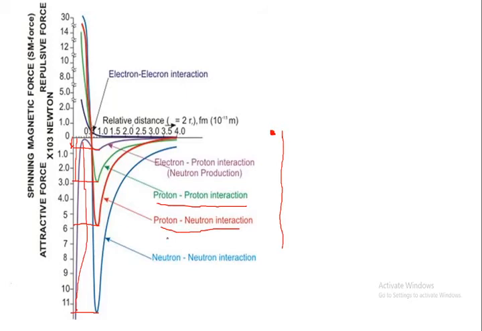But the thing is that the proton is also involved in repulsive forces with other protons, and in other ways it is involved in the strong nuclear force. So there are two types of factors here. Due to this factor, this proton is involved in repulsive forces with its neighboring protons, so it also has to overcome that force of repulsion. Due to this reason, it is at a higher level as compared to neutron-neutron.